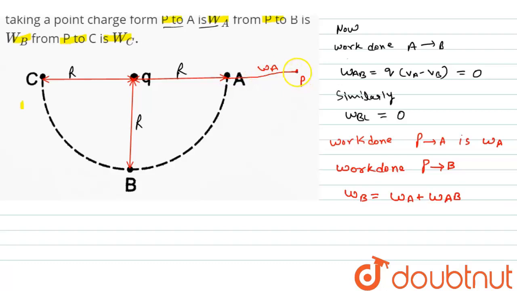So the work done in taking charge from P to B will be equal to WA plus WAB, and here WAB is 0. So we can write WB is equal to WA.